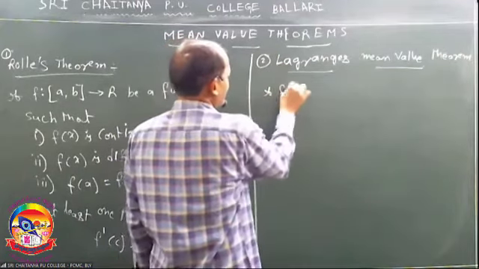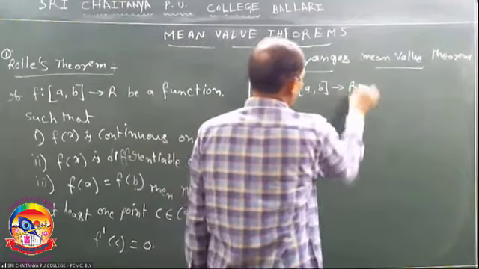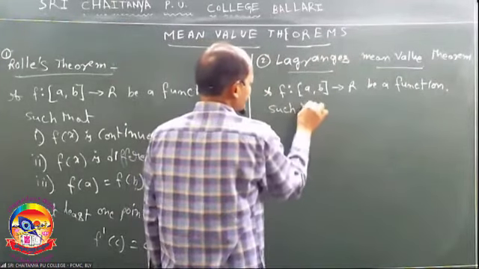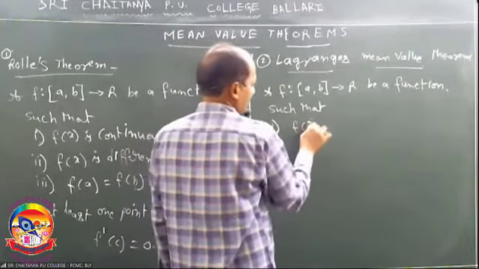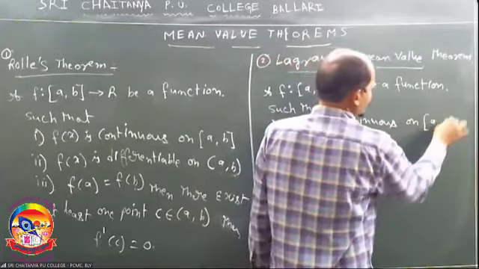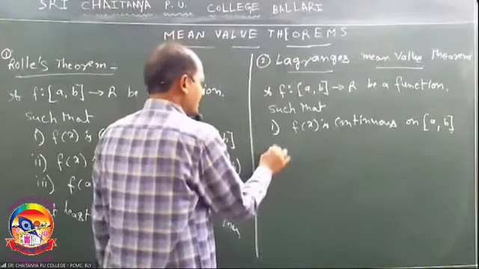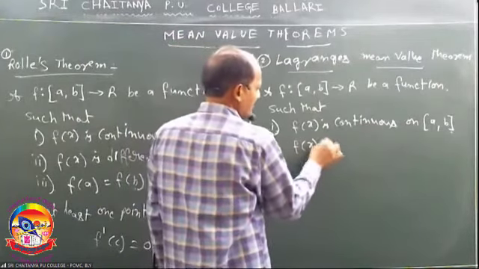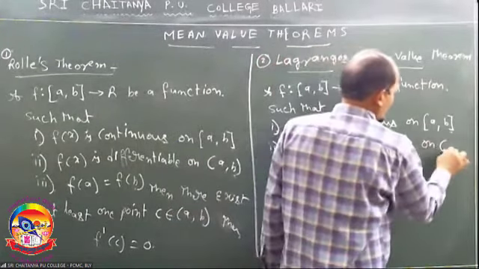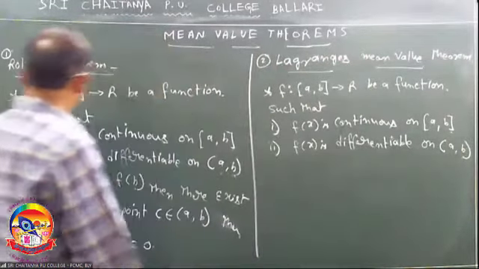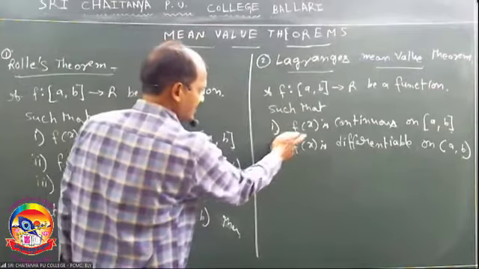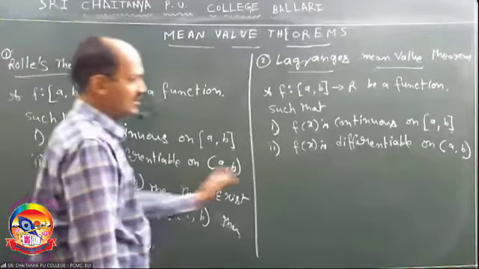Now Lagrange's mean value theorem. If f: [a, b] → R is a function such that, first, f(x) is continuous on the closed interval [a, b], and second, f(x) is differentiable on the open interval (a, b). The first two conditions are the same as for Rolle's theorem: continuous and differentiable.